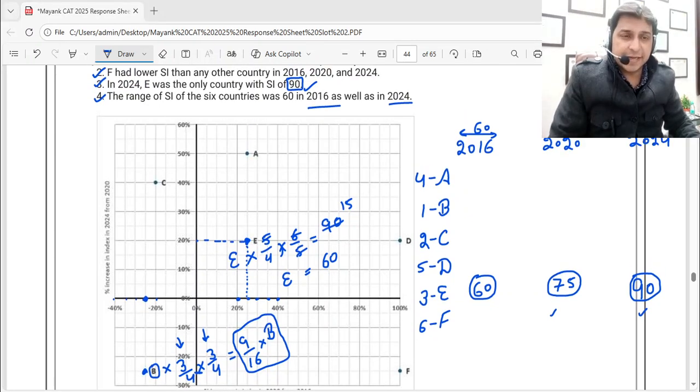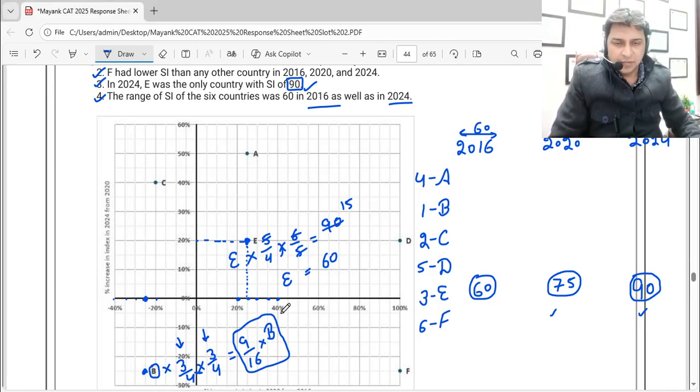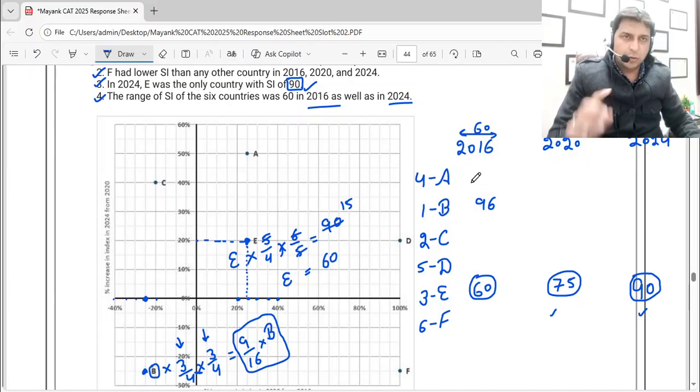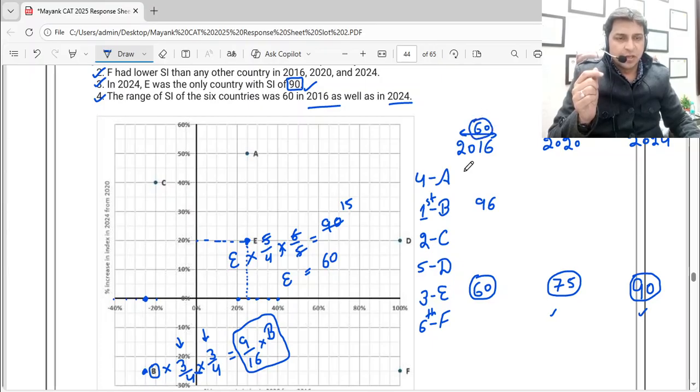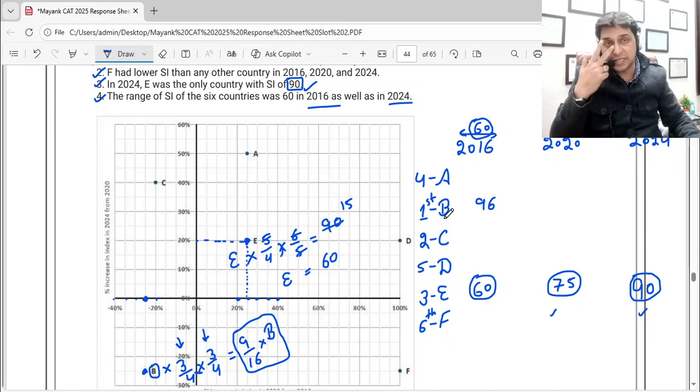Now if B is 96, let's assume B is 96. I'm talking about 2016 only, B is first in the rank and F is 6th in the rank and the range is 60. That means the difference of 1st minus 6th should be 60. That means F should be 36, right?